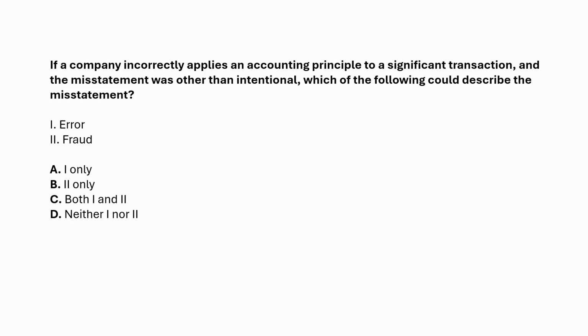1. Error. 2. Fraud. Choice A says 1 only. Choice B says 2 only. Choice C says both 1 and 2. Choice D says neither 1 nor 2. Now, let's think this through.